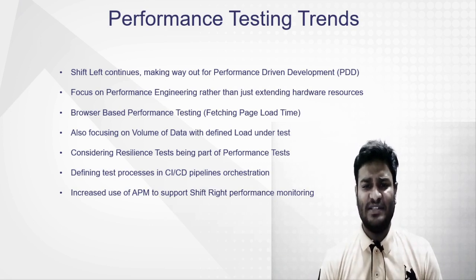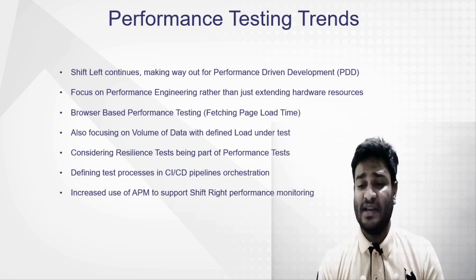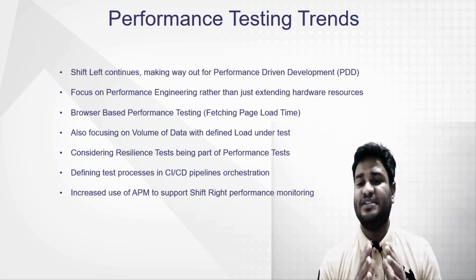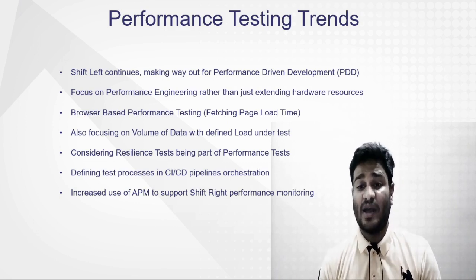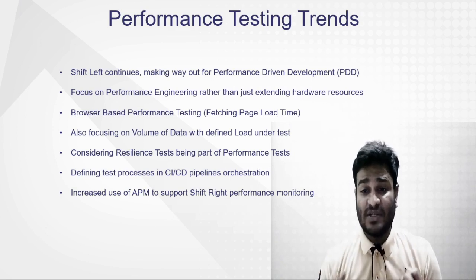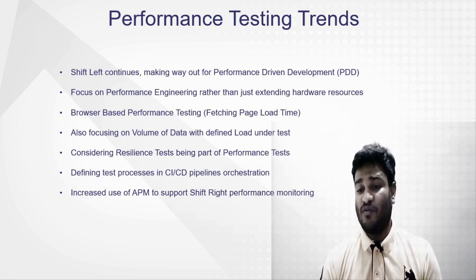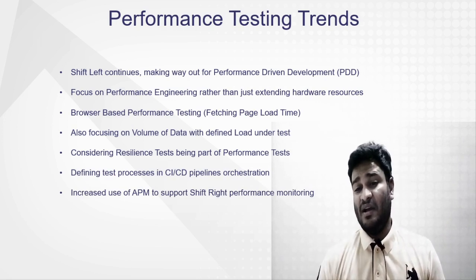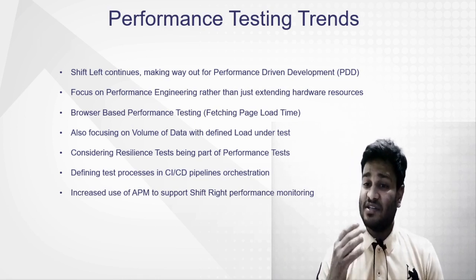And the last part is APM, which is shift right for performance monitoring. This is also very necessary. You should ask your performance tester to always be in touch with various clients, and make sure you get the feedback and reviews. This is the way you can get information on the weaker areas, the areas which are performing very low, which are slow from the users themselves. Then the performance engineer can dig out why they are slow, and then recommend that the developer team make changes, and at the end make sure that your system is fast.